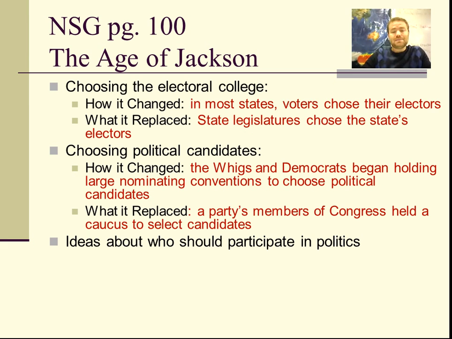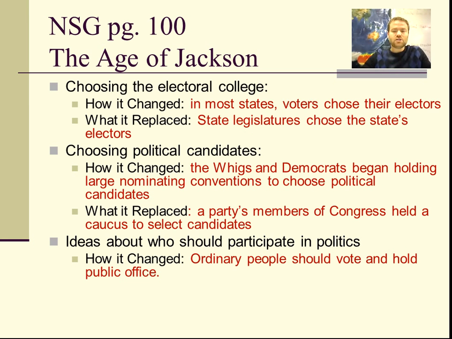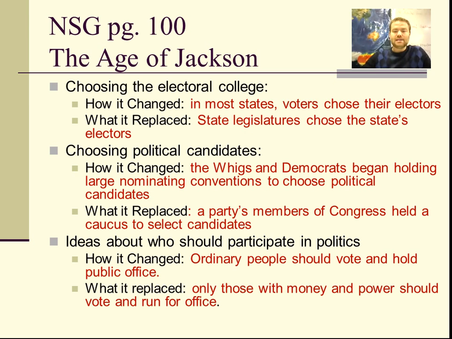And the fourth and final change is it was basically an underlying idea of who should actually participate in politics itself. Ordinary citizens should vote and hold public office. That was the idea. That you didn't have to be wealthy, you didn't have to be highly educated, you didn't have to be from a certain class of people. That if you were an ordinary person, you could vote and hold office. And this replaced the idea that you had to have money and power to vote and run for office.